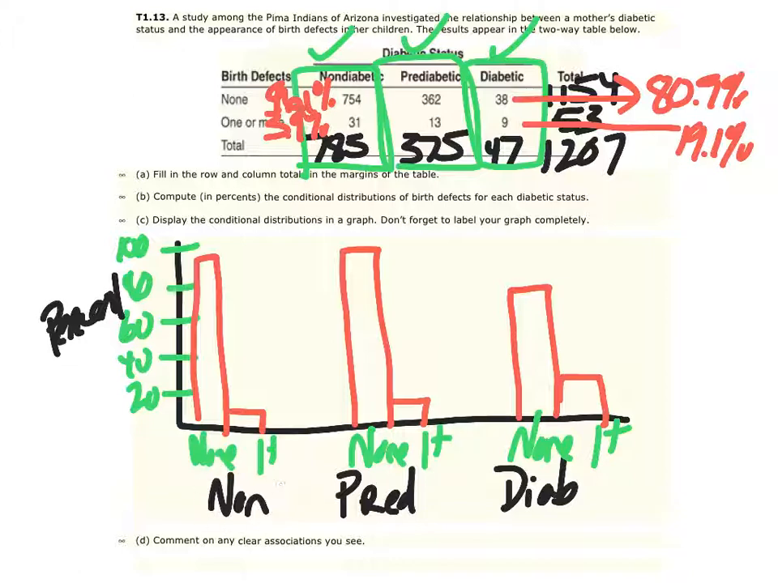Non-diabetic and pre-diabetic appear to have babies with birth defects at about the same rate. So these birth defects here, about the same percentage. However, those with diabetes, this column, have a much higher rate of babies with birth defects. So we were comparing the 3.9% to the 19.1%. We definitely are seeing that our birth defect bars that we see here, we see a difference in the one where the mothers do have diabetes.